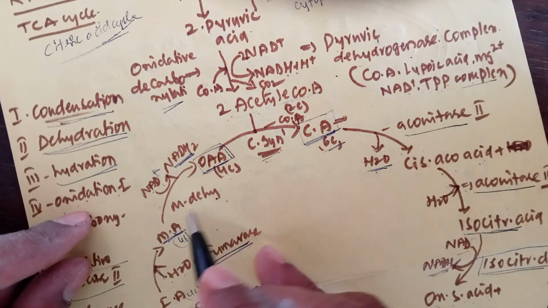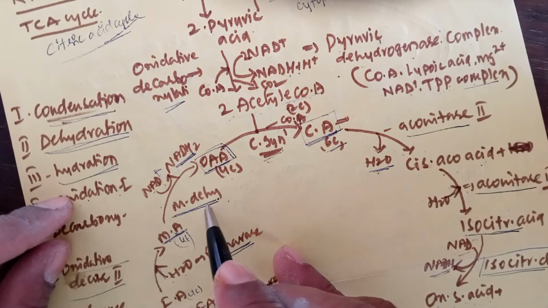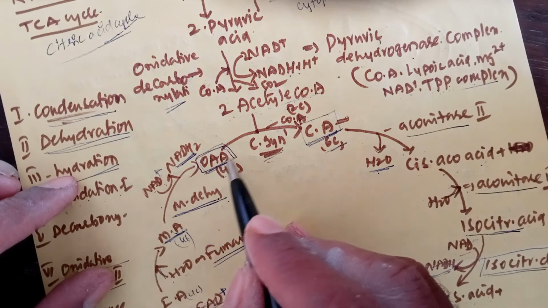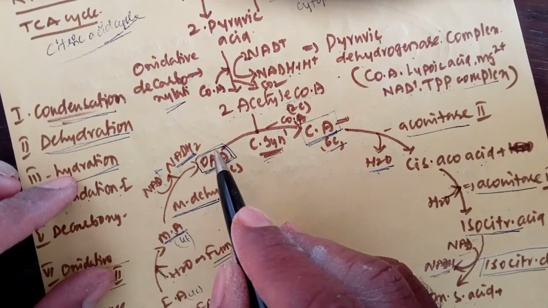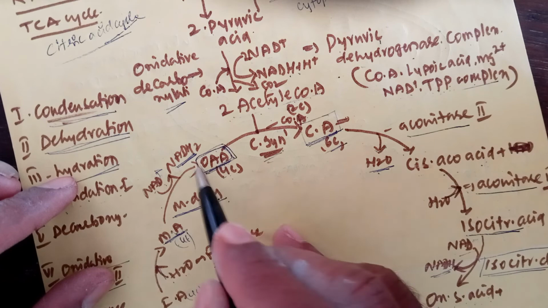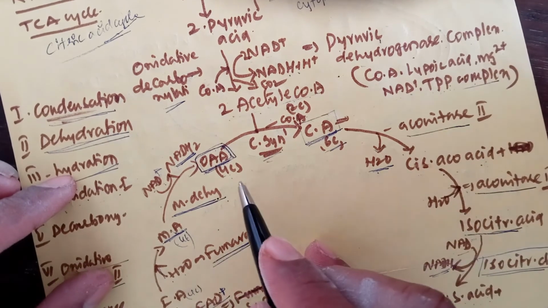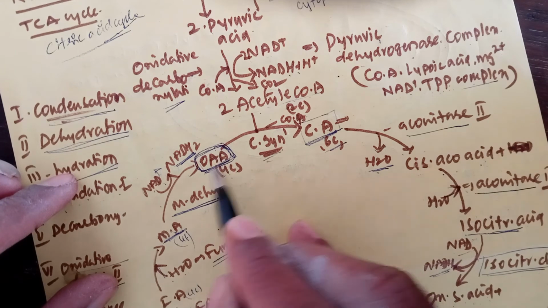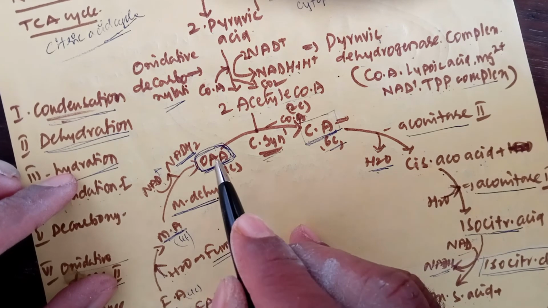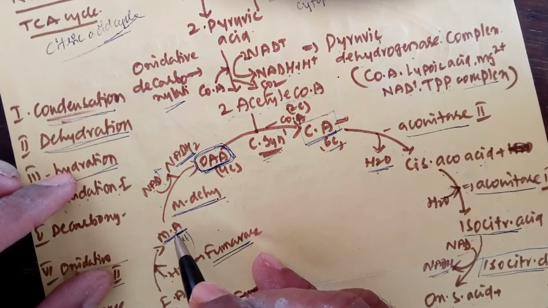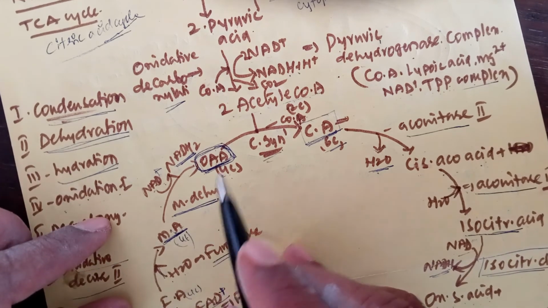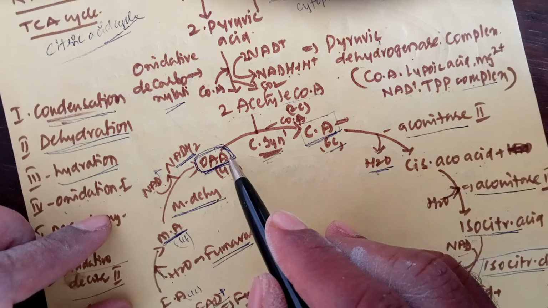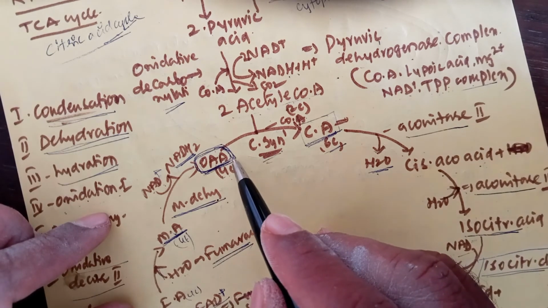This reaction is catalyzed by the malic dehydrogenase enzyme. So oxaloacetic acid is regenerated and continues the Krebs cycle. The continuation of the cycle is mainly by oxaloacetic acid released from the malic acid after the oxidation process, in the matrix of the mitochondria.